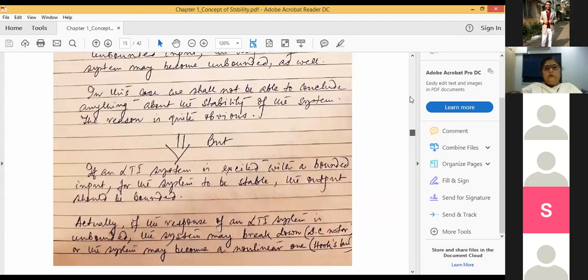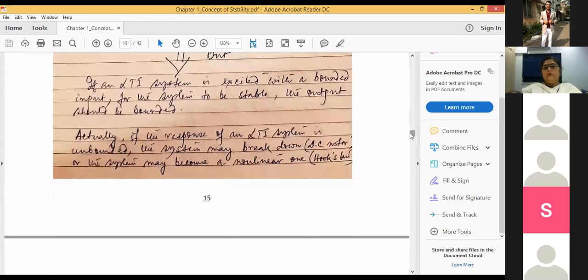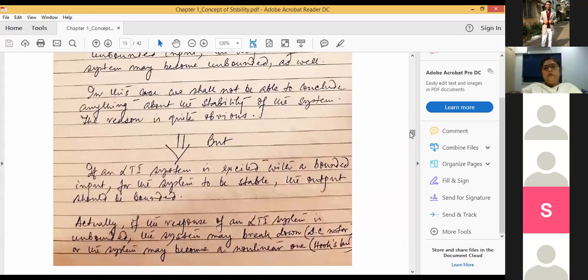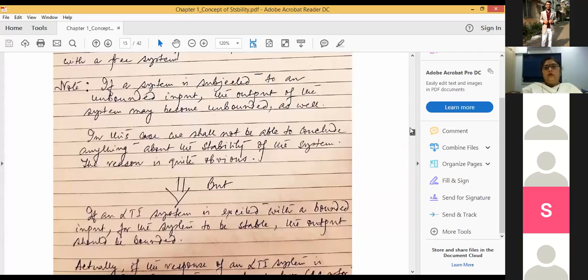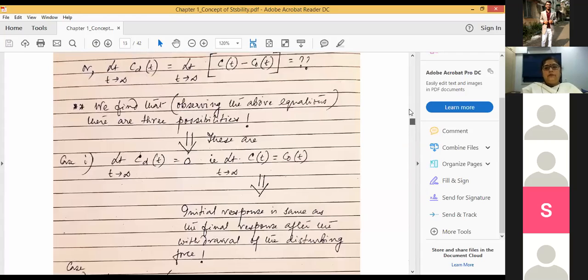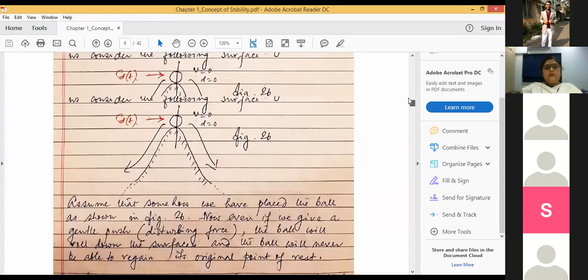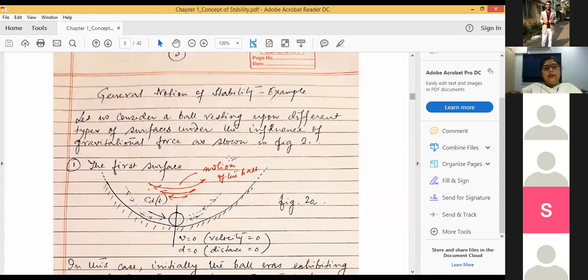Excuse me, ma'am. Can we say that the initial state of a system is its equilibrium state? No, no, no. As I said, let's come back to this particular example. If I place the ball at this particular position, when v is equal to 0, d is equal to 0, this is the only equilibrium point.